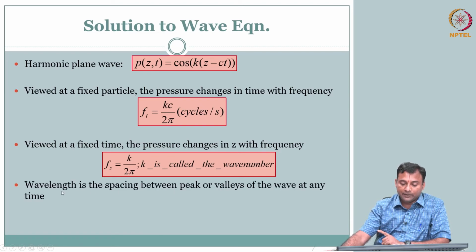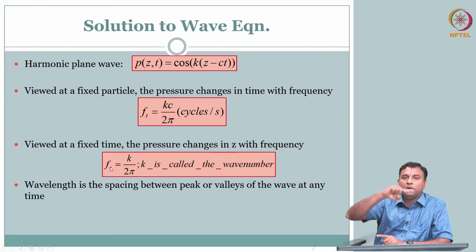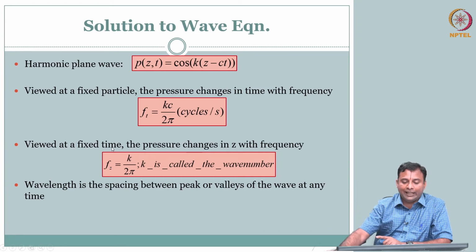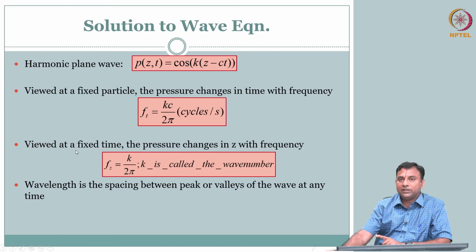So, wavelength, which we saw. Why am I talking about wavelength? We are talking about Fz: fixed in time, the pressure changes in z, with frequency. So, pressure changes in z, and one cycle is what we called wavelength. Therefore, there should be some relationship here. Wavelength is the spacing between peaks or valleys at any time.